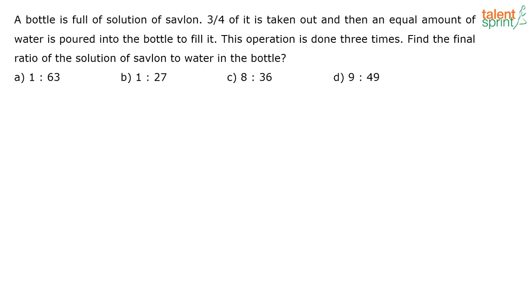Yes, let us look at this question. A bottle is full of solution of Savlon. 3/4 of it is taken out and then an equal amount of water is poured into the bottle to fill it. This operation is done 3 times. Find the final ratio of the solution of Savlon to water in the bottle. So Janagi Prasad has given me the answer as option A, followed by Vidya. No, Pavan has given the answer first. Sorry Pavan, I didn't see that you gave the answer first.